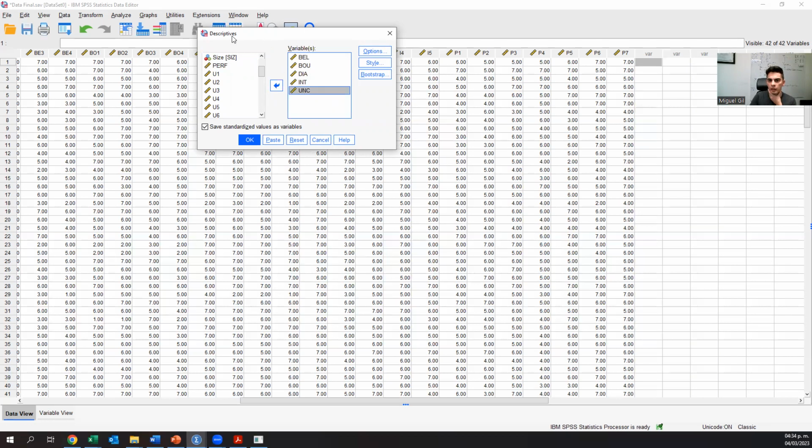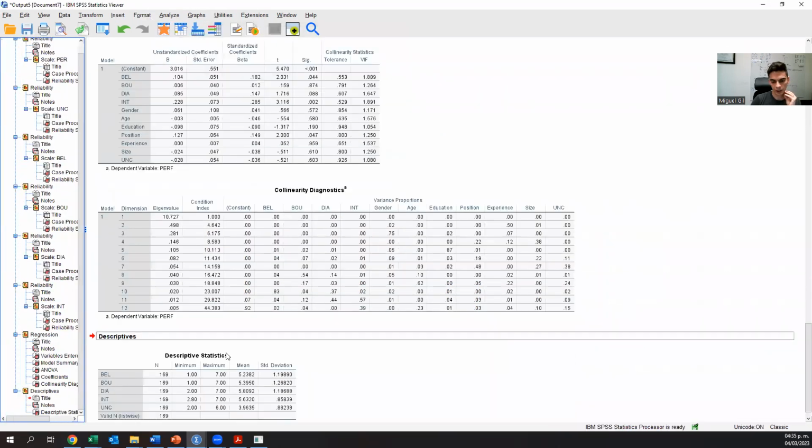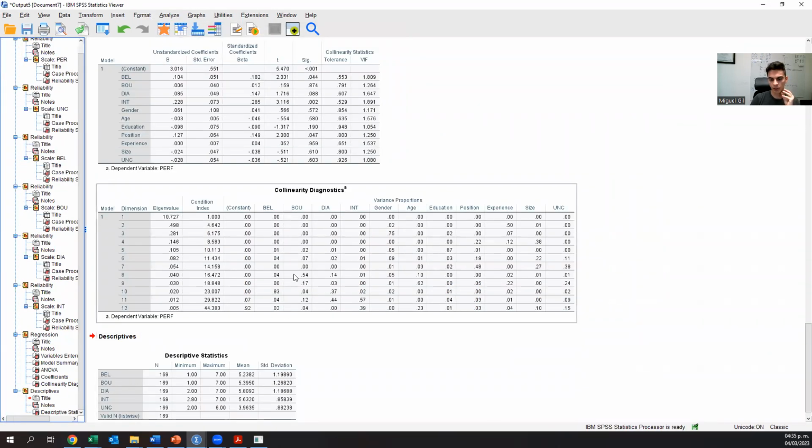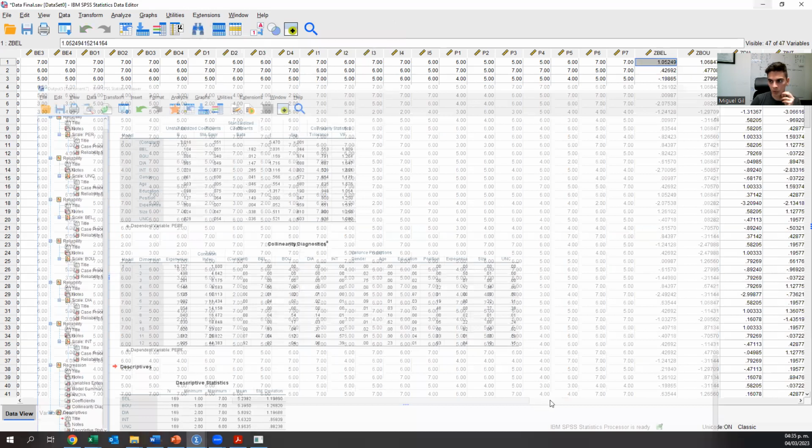In this descriptive table, don't forget to click on Save Standardized Values, because for the model, it's better to use the standardized values rather than the normal values. Let's click OK, and I'll explain what that is. We get the table of the descriptive statistics, but we don't care that much about that yet. What we care about is this new variable that came up.